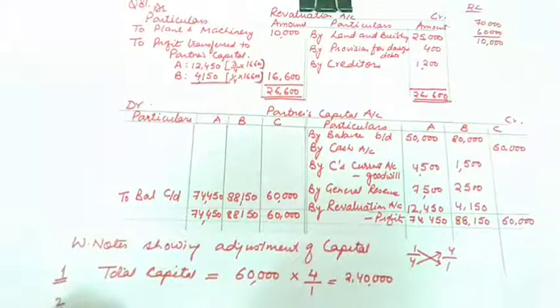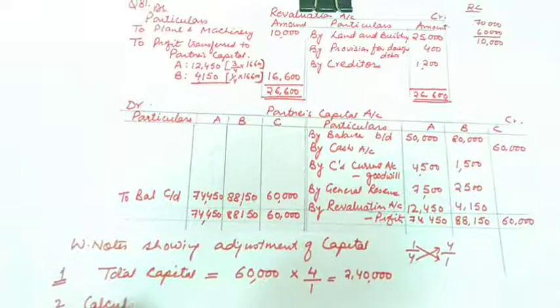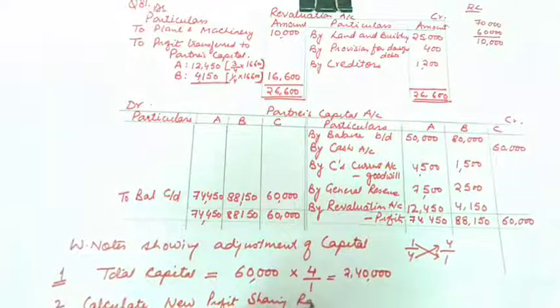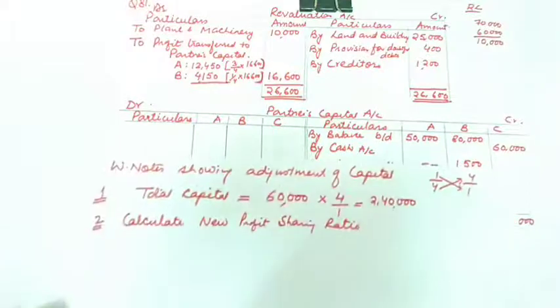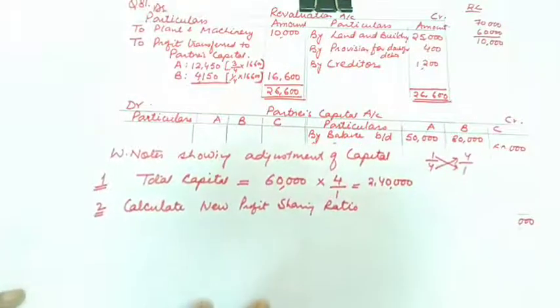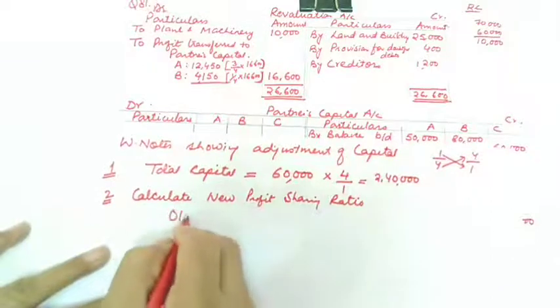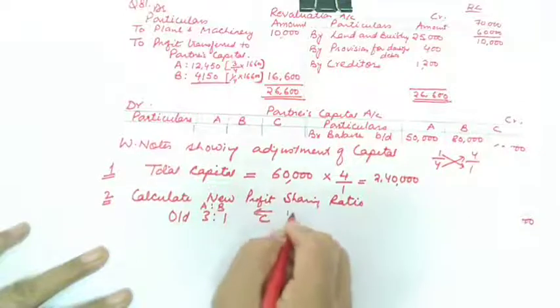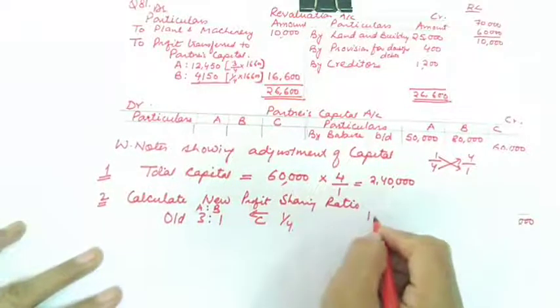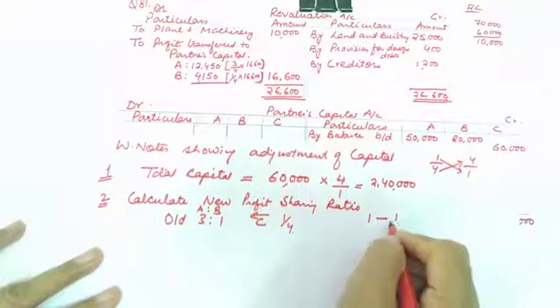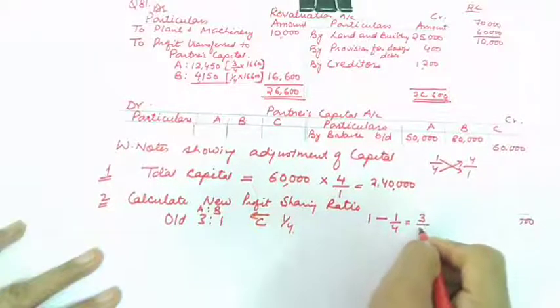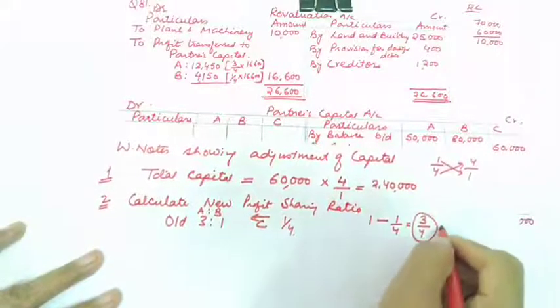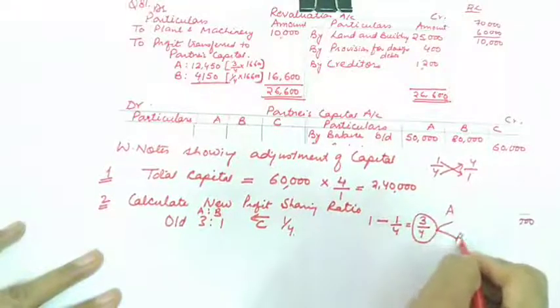Now second step is we need to calculate new profit sharing ratio. So let us calculate new profit sharing ratio. Old ratio is 3:1 of A and B. C is joining for 1/4 share and nothing else is mentioned, so our step will remain same. Let firm's profit be 1 minus C's share, 3/4. This is the remaining. Remaining will be distributed between A and B in the old ratio.